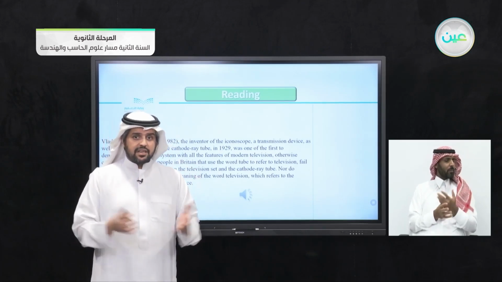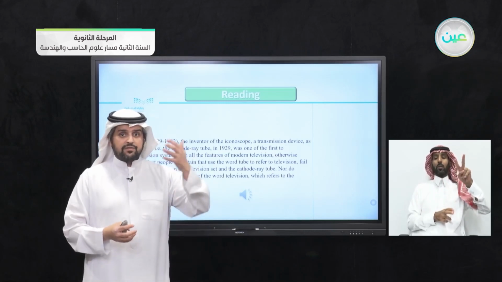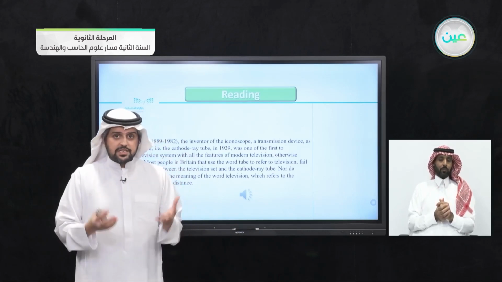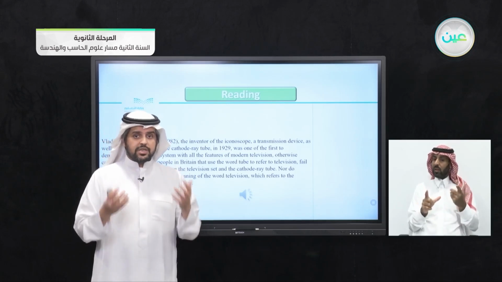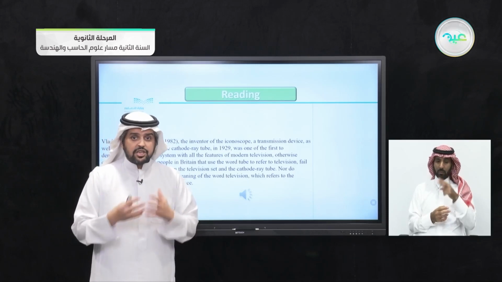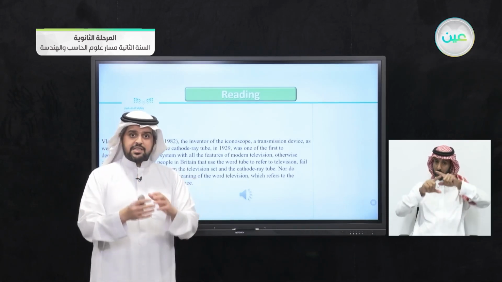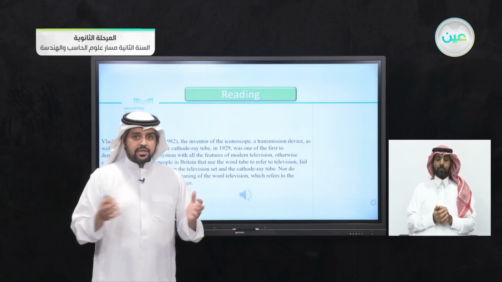What is a television? If you go back in time before the invention of the television and you want to explain what a television is to the people, how would you define it? How would you explain it? How do you think the people received the idea of the television? Maybe it's a box where I see some people inside the box. So it's a revolution that was at that time.